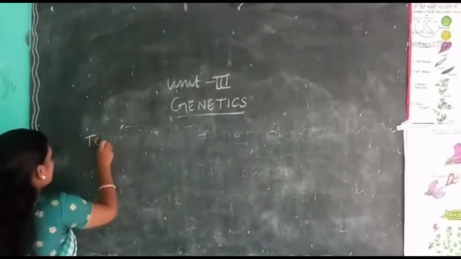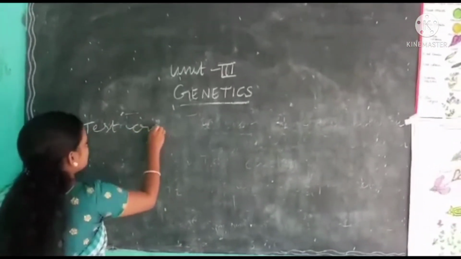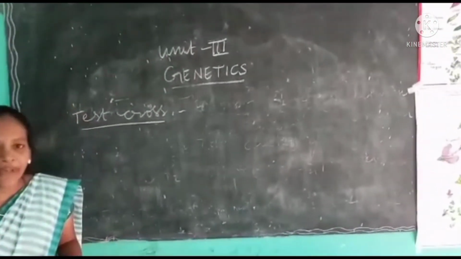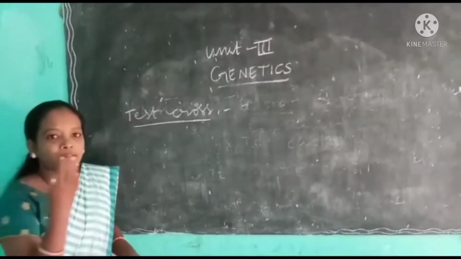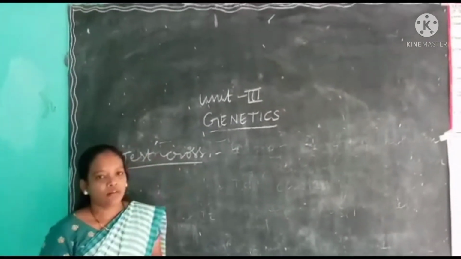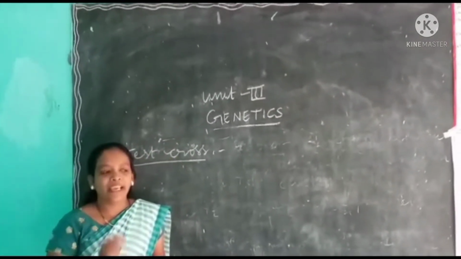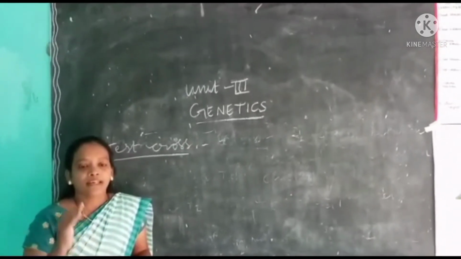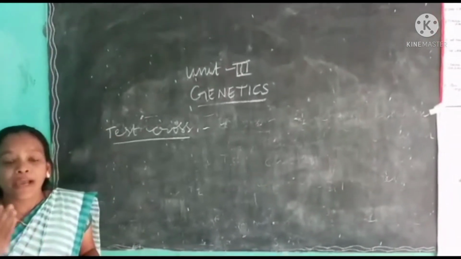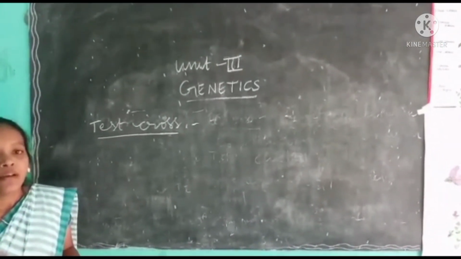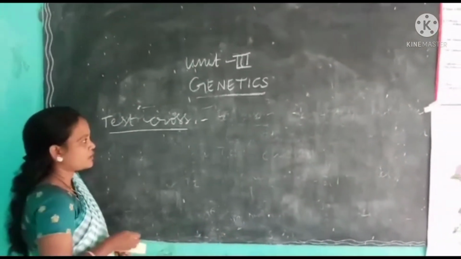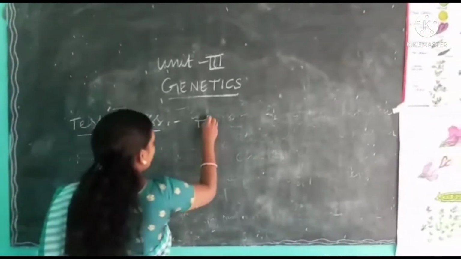Now test cross. By seeing external appearance, we can say that he is white or dark or tall. But we cannot see the genetic makeup of that individual by his external appearance. So to know the genetic makeup of an individual, Mendel used test cross. Test cross means the cross between